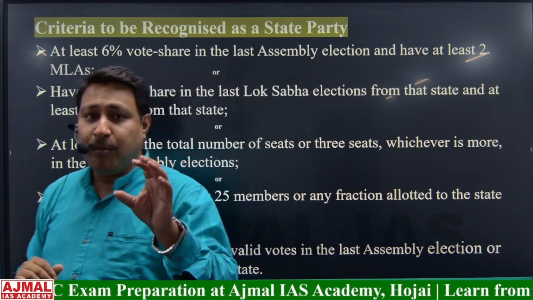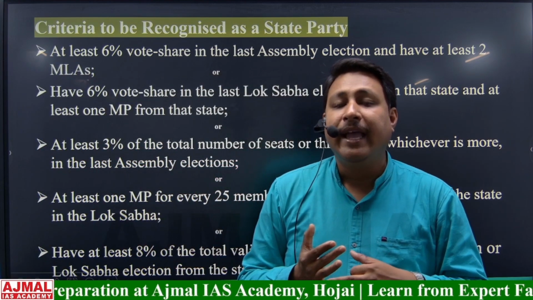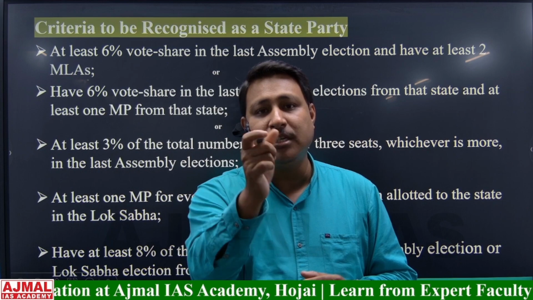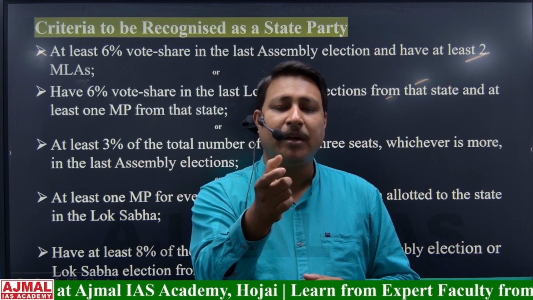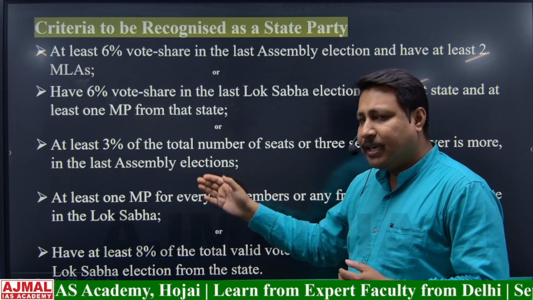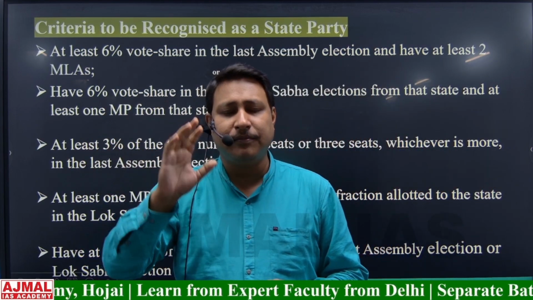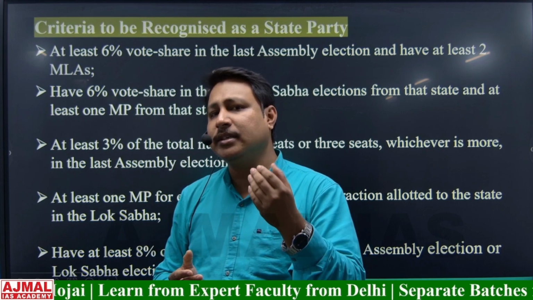It means that if a political party attains 3% of the total assembly seats or 3 seats, whichever is more, then that political party will be considered a state party. Another option is that if at least one MP out of every 25 MPs has been elected from this political party, then it will be considered a state party.